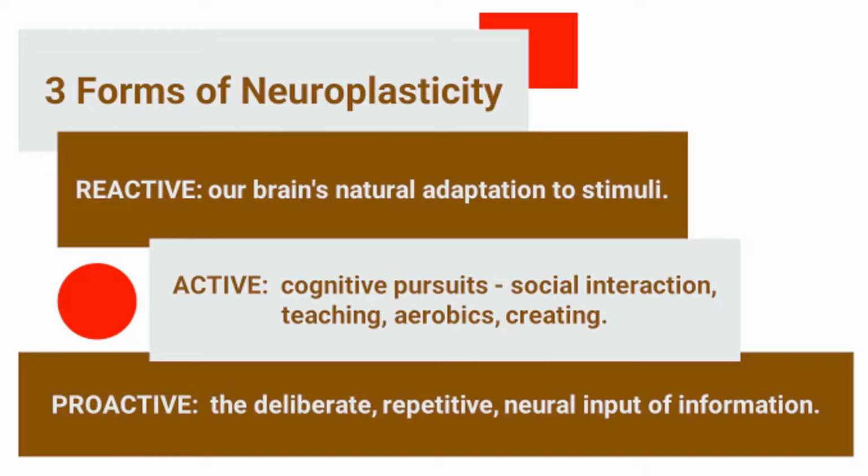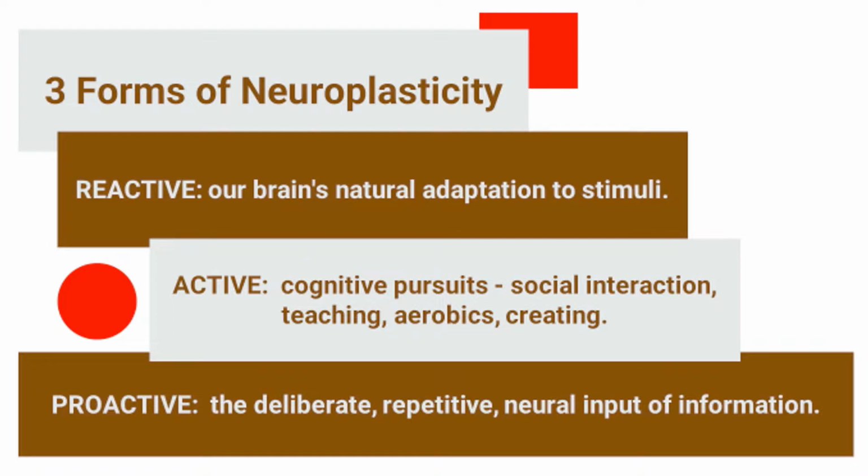Now, as we discussed in video 2, there are 3 forms of human neuroplasticity. Reactive neuroplasticity is our brain's natural adaptation to information. Information includes thought, behavior, experience, sensation, anything and everything that impacts our neural network.